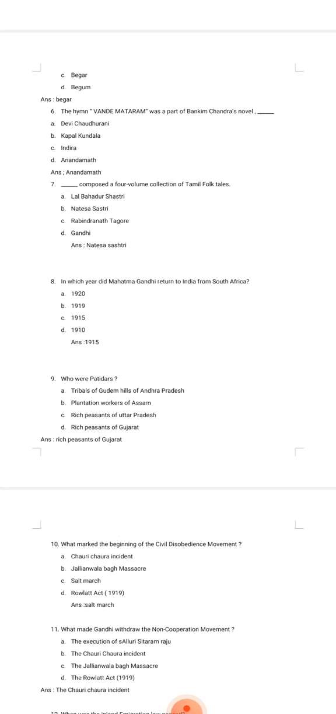7th, Dash composed a 4-volume collection of Tamil folk tales. Options are Lal Bahadur Shastri, Natesha Shastri, Rabindranath Tagore, and Gandhi. The correct option is Natesha Shastri.